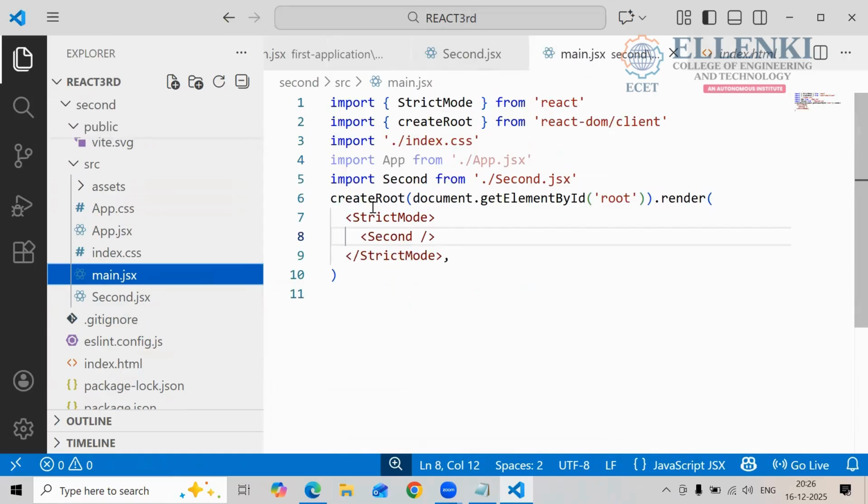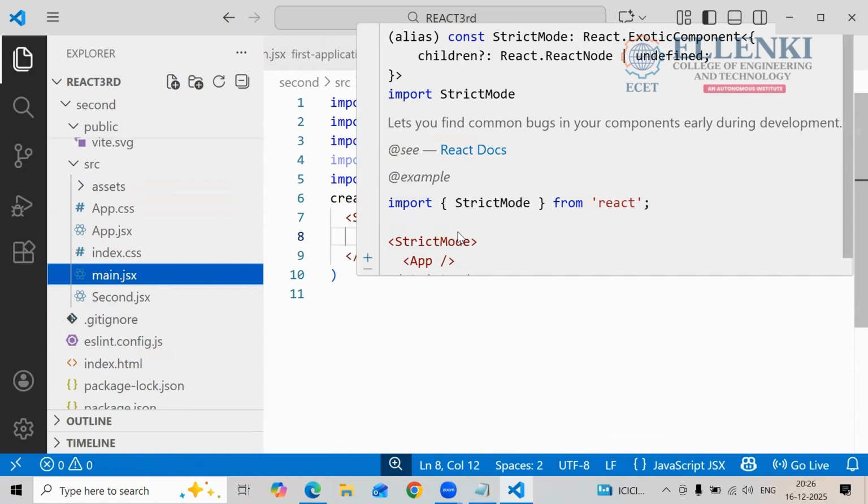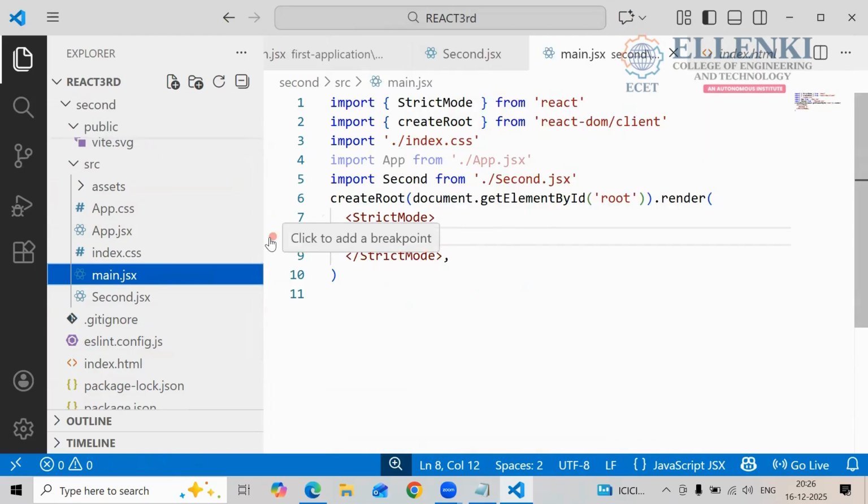In the place of this one, here you write the component. Here it is connected to root. So here is the process we have. Here you have the root, here you have the root. This root connects with the index.html root. Like that, it will connect internally in your React.js program.